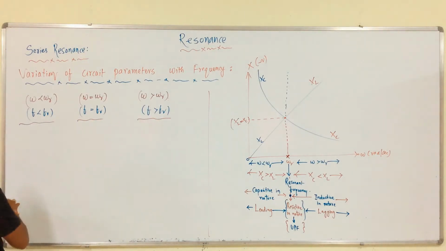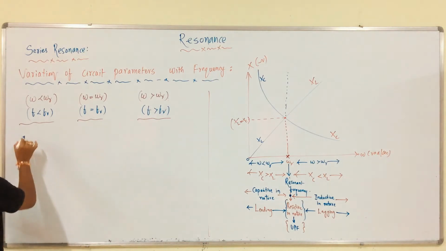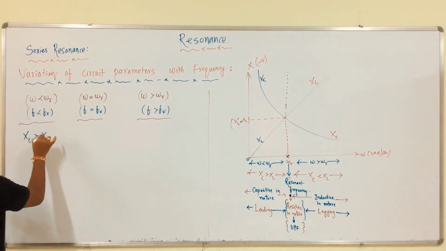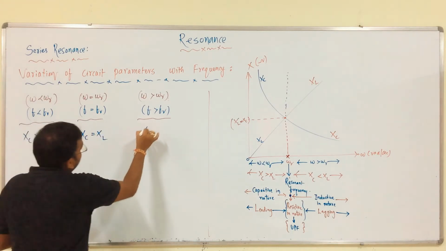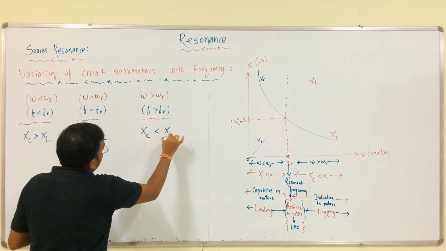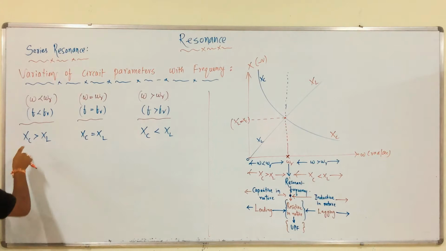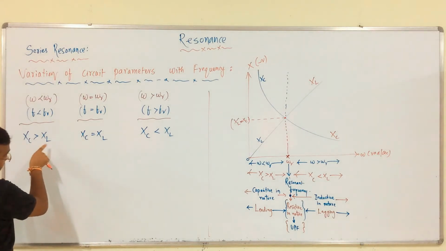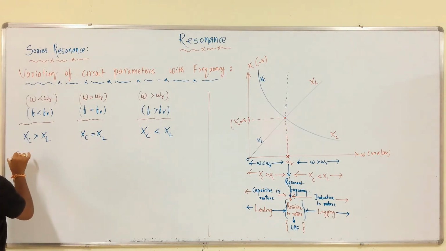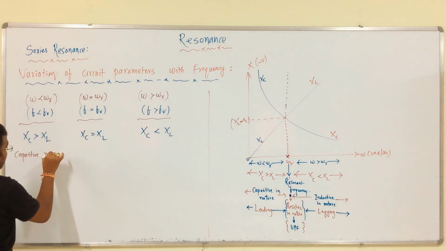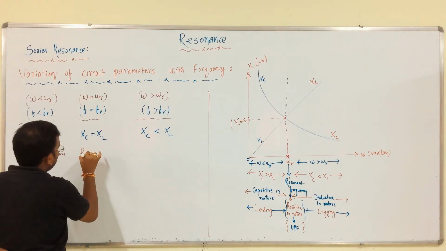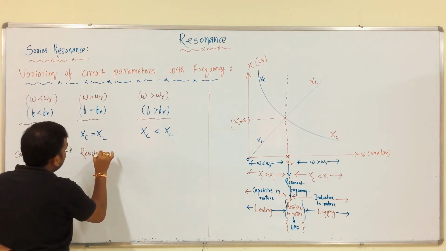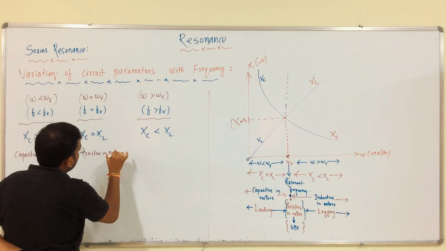See, in this region XC is more than XL, in this region XC is equal to XL, in this region XC is less than XL. Clear? Capacitive effect is more than inductive effect. Therefore, the circuit acts as capacitive in nature. In this case, resistive in nature.